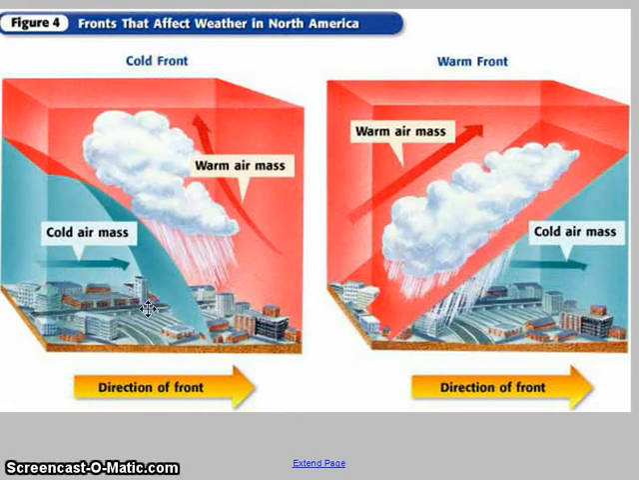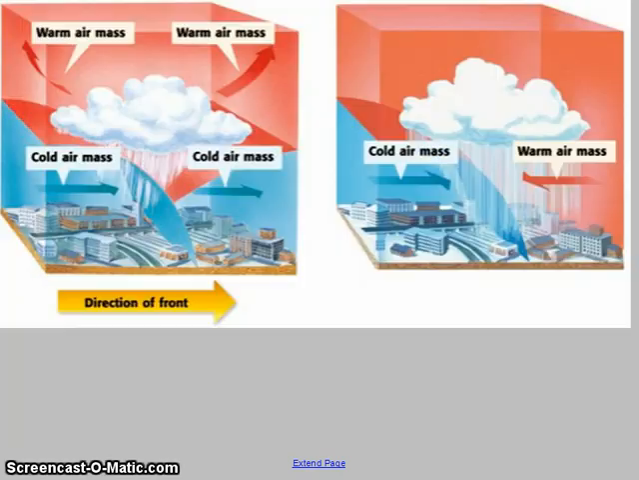When we have a cold front, we oftentimes have very heavy rain, and in worst case scenarios, we can have things like tornadoes. Now let's look at this one. Notice the direction of the front. What's coming in? Well, it's the warm air. This would be called a warm front. We can have two other types of fronts, and those fronts are called stationary and occluded.